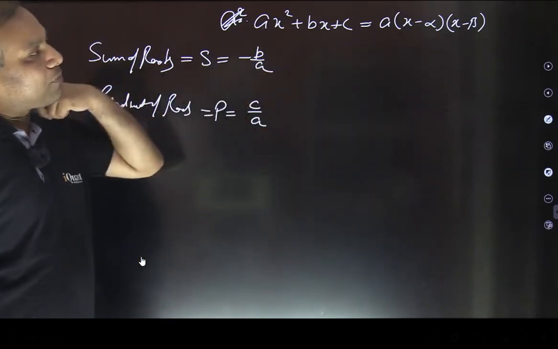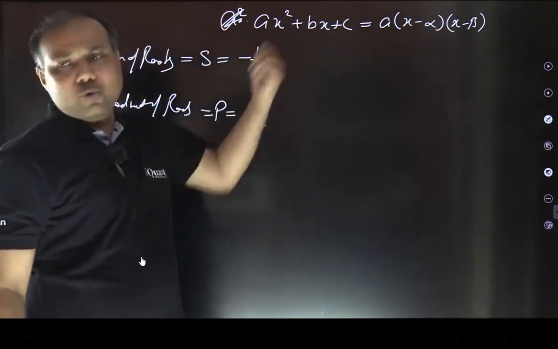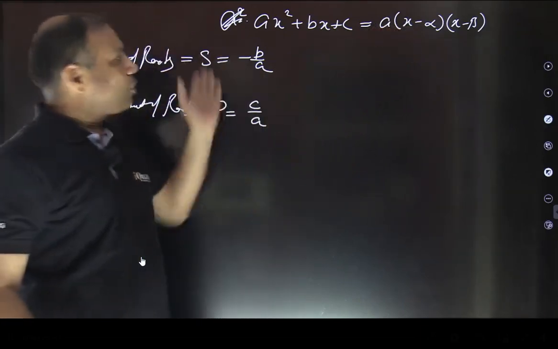So if we are trying to draw a graph for this, alpha and beta are the values of x which make the expression equal to 0. That's why they are called roots. Let me repeat, this is a very basic and important point. So what is the meaning of roots, and what are alpha and beta?